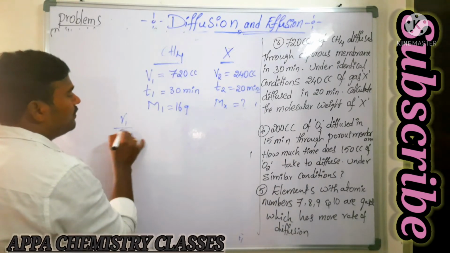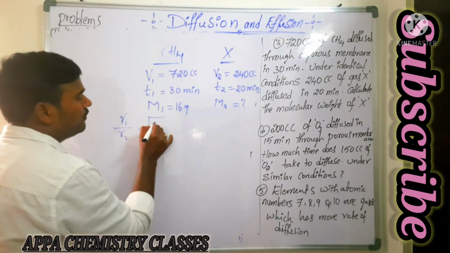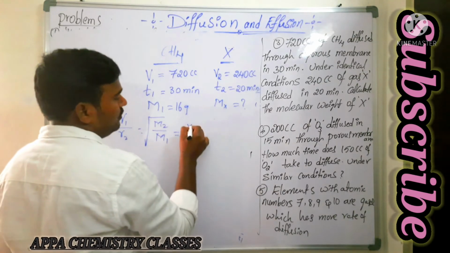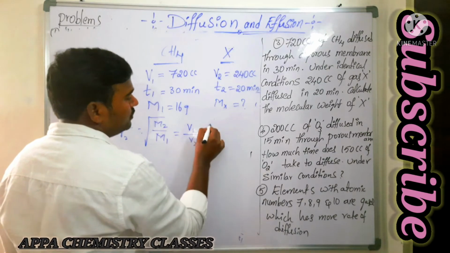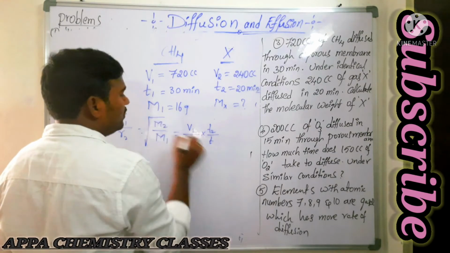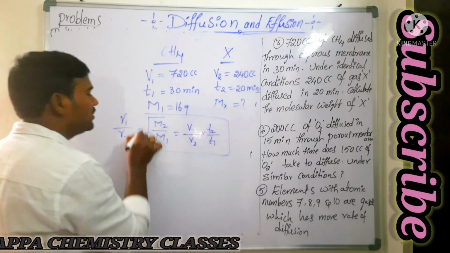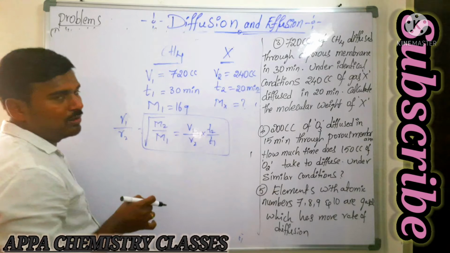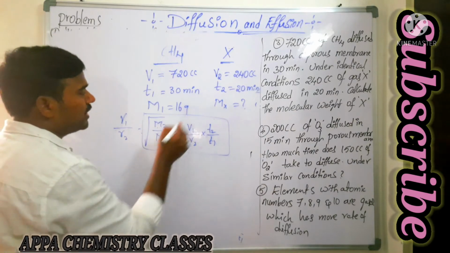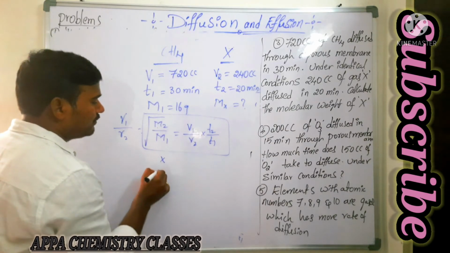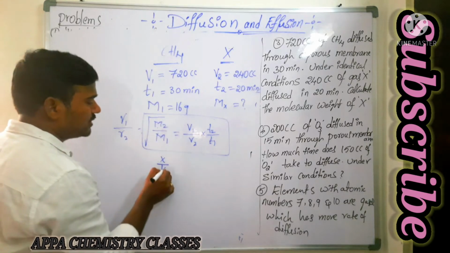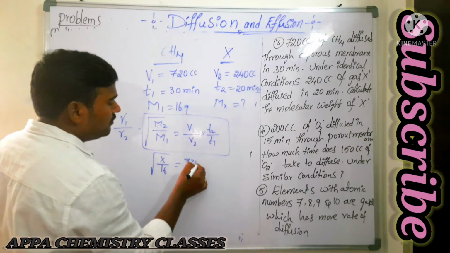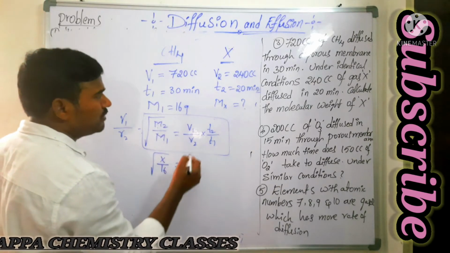Now you take R1 by R2 is equal to square root of M2 by M1, that is equal to V1 by V2 into T2 by T1. Is it or not? So we can give the relation between these two. We know the molecular weights, volumes and times. So the molecular weight of the second gas, X, by the molecular weight of the first gas, 60, is equal to the volume of the first gas, 720, by the volume of the second gas.